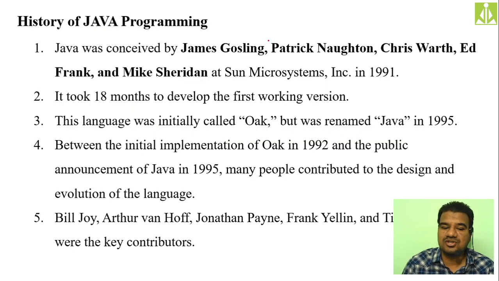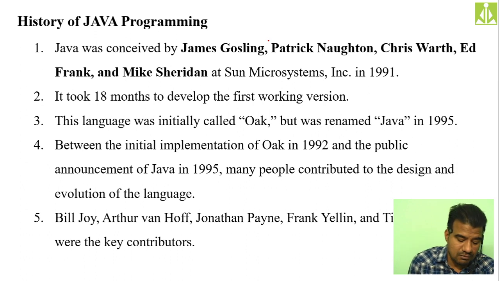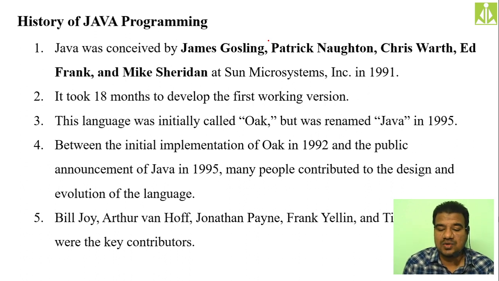Next we have the history of Java programming, from where it actually started, and how it got popularity in the market. All those things we discuss over here. It was initially developed by five different people, five different programmers: James Gosling, Patrick Naughton, Chris Warth, Ed Frank, and Mike Sheridan.